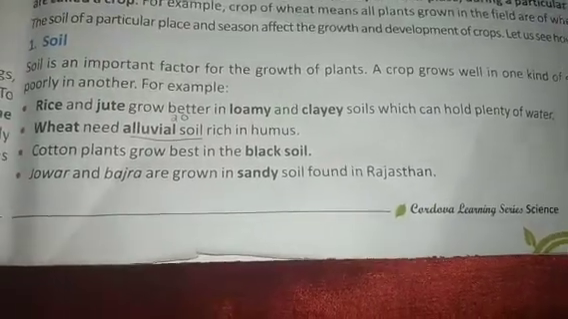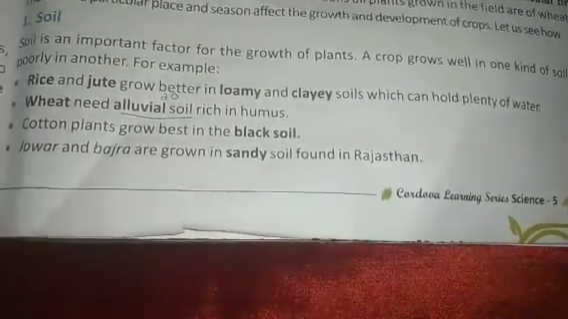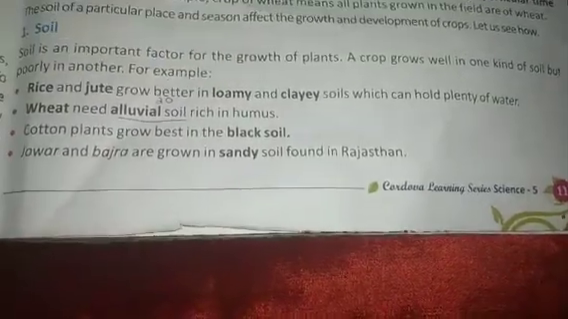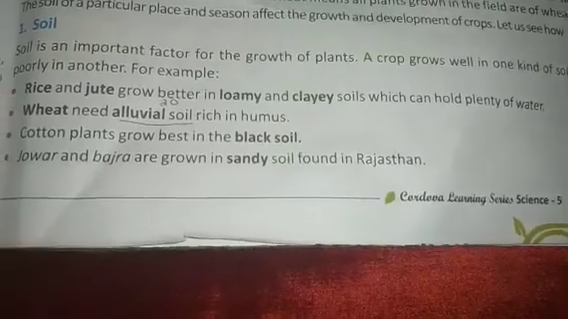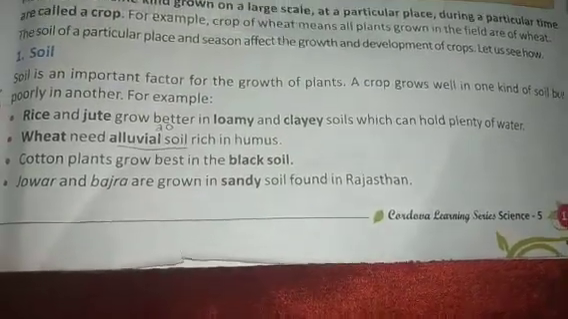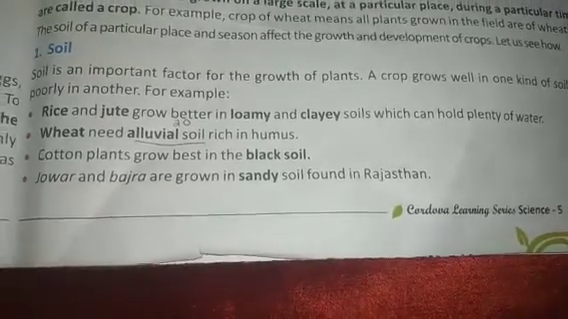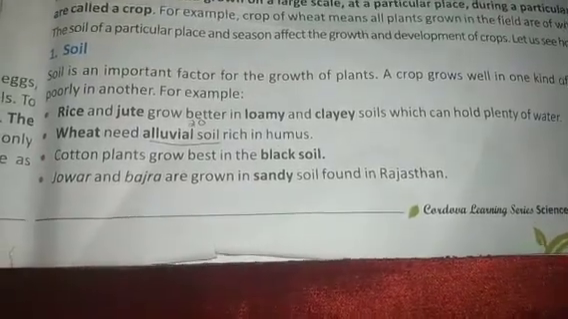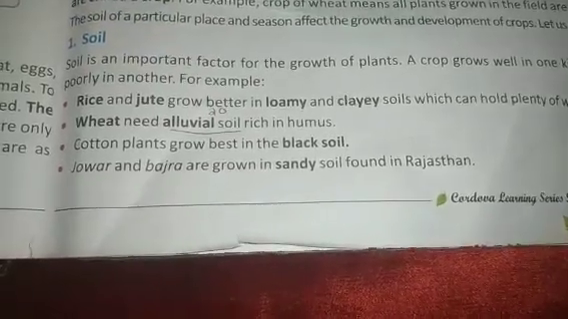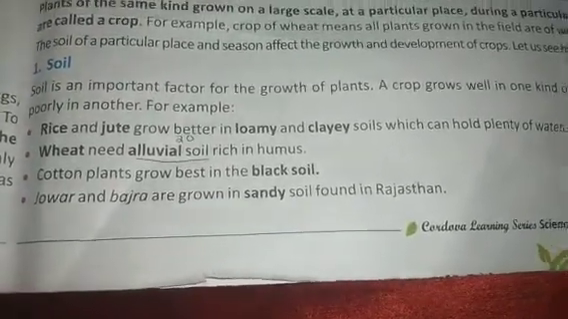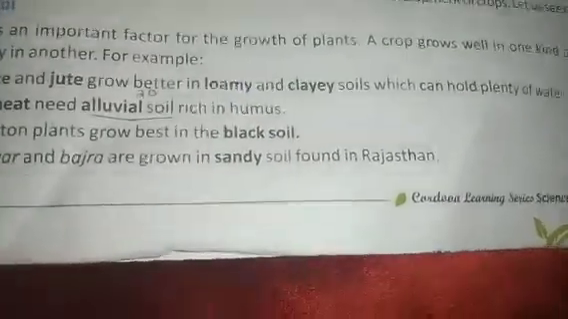So now we'll talk about the soil. The soil is an important factor for the growth of plants. A crop grows well in one kind of soil, other crops will grow in another kind of soil, and it grows poorly in other types of soil. That means the crops can be grown according to the soil. Rice and jute grow better in loamy and clayey soil. Clay means sticky, children. Now wheat will be grown only in alluvial soils.